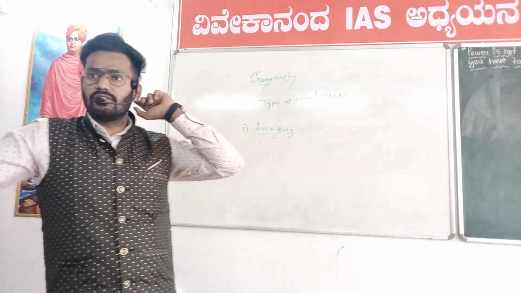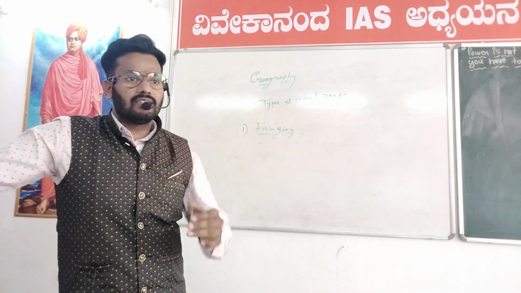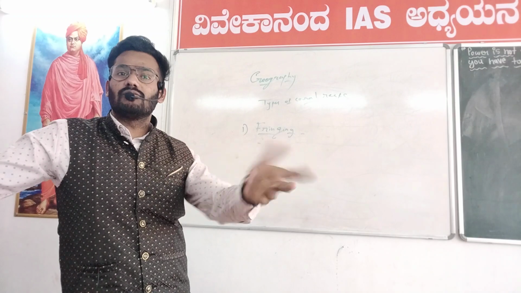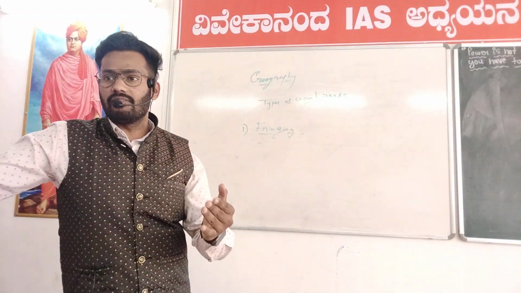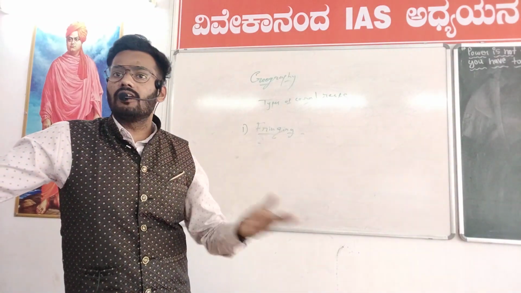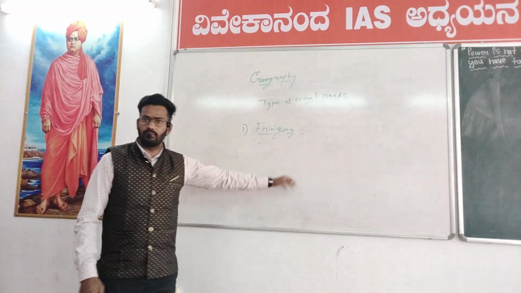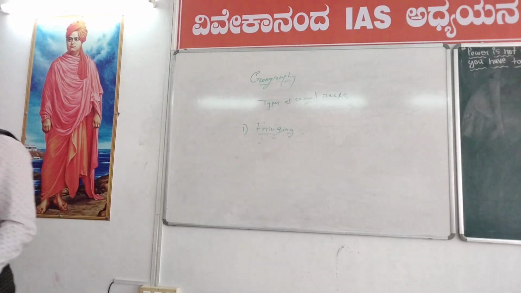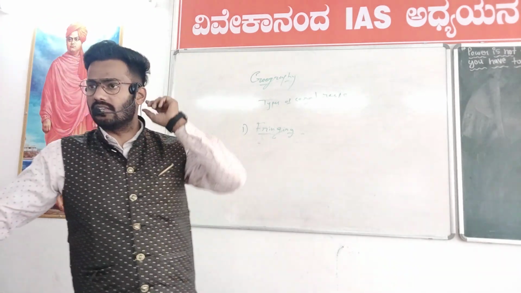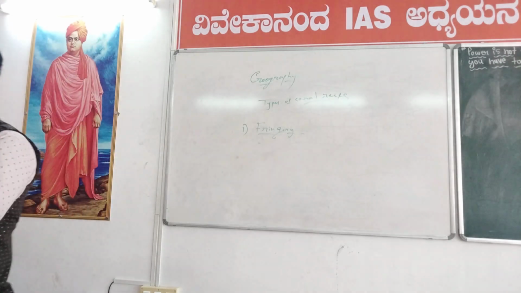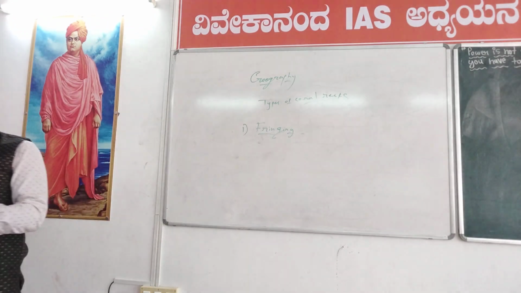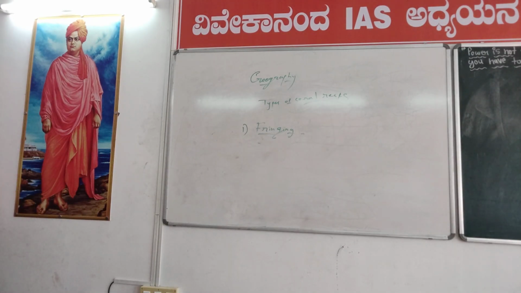What is the synonym word for fringing? Fringe. Fringe means something peripheral. If the coral reef is peripheral or next to the seashore, then we call that kind of coral reef a fringing coral reef. If the coral reef is at the bank of the sea, peripheral to the coast, near the beach, then we call that kind of corals fringing.